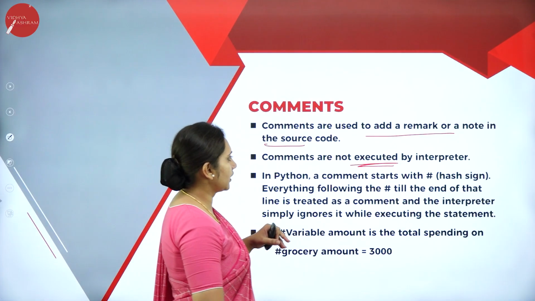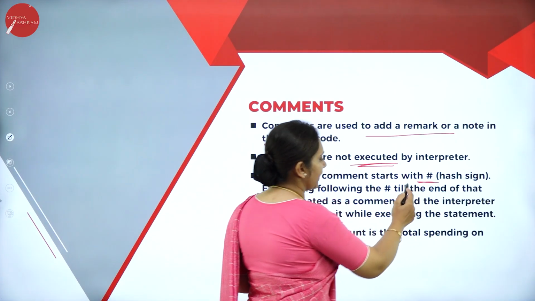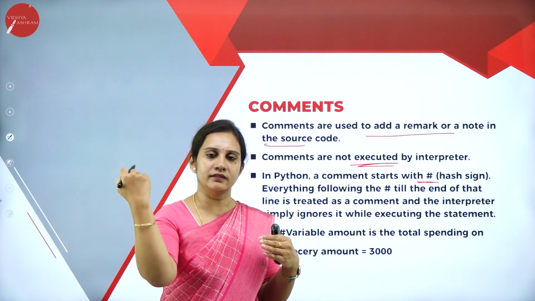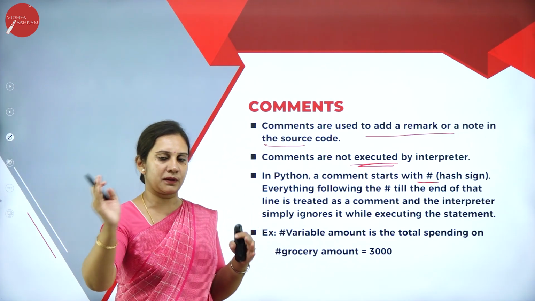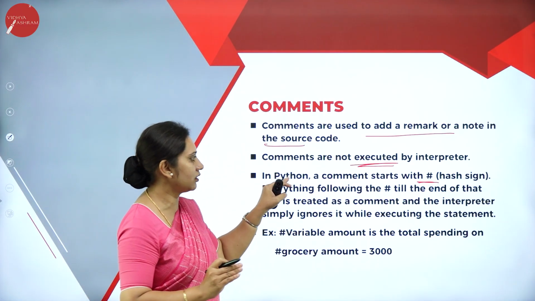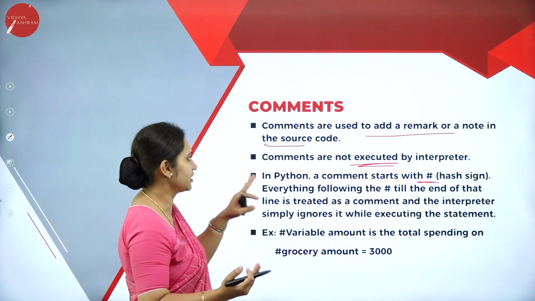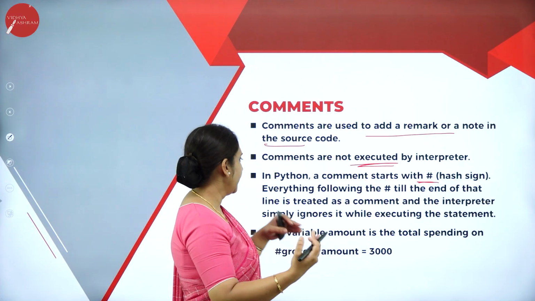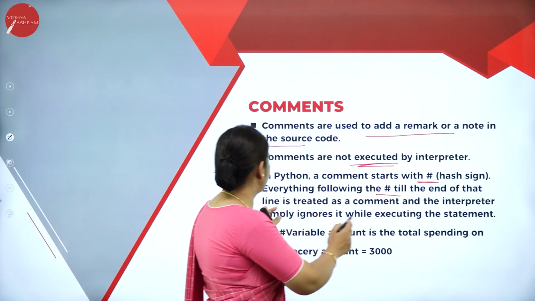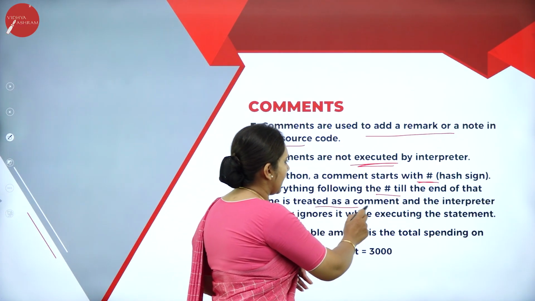In Python, a comment starts with the hash. In the previous examples, I wrote the hash followed by "program to display so and so". Everything following the hash till the end of that line is treated as a comment.